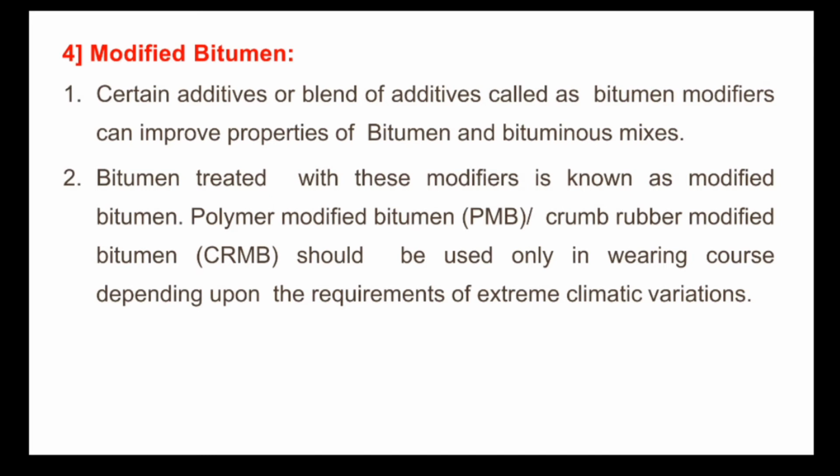Certain examples of the modified bitumens are the polymer modified bitumen, which is abbreviated as PMB, and the crumb rubber modified bitumen, that is CRMB, which is generally used, basically specifically used in the varying course depending upon the requirement of the extreme climatic conditions.